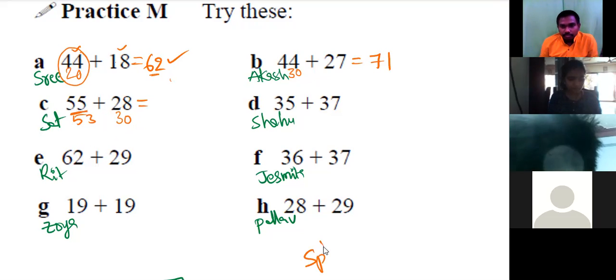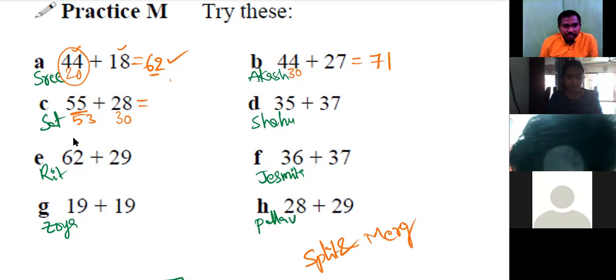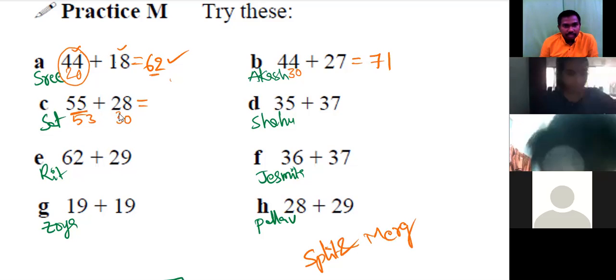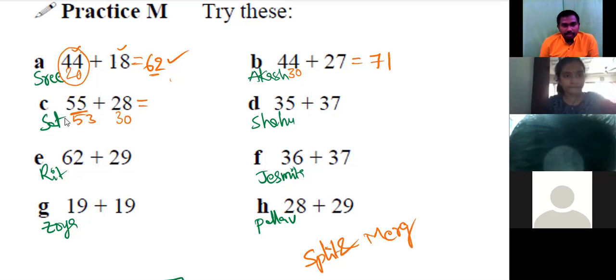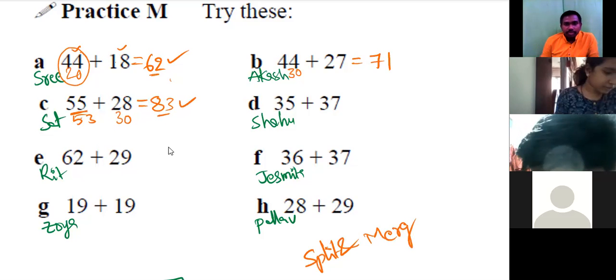This one we also call split and merge. In the previous classes also somewhere we have mentioned this one, right? So we are splitting this number as 53 and 2. We are giving that 2 to this number, doing all that process in the mind. Simply we are telling 53 plus 30. It is 83, right? Very good.